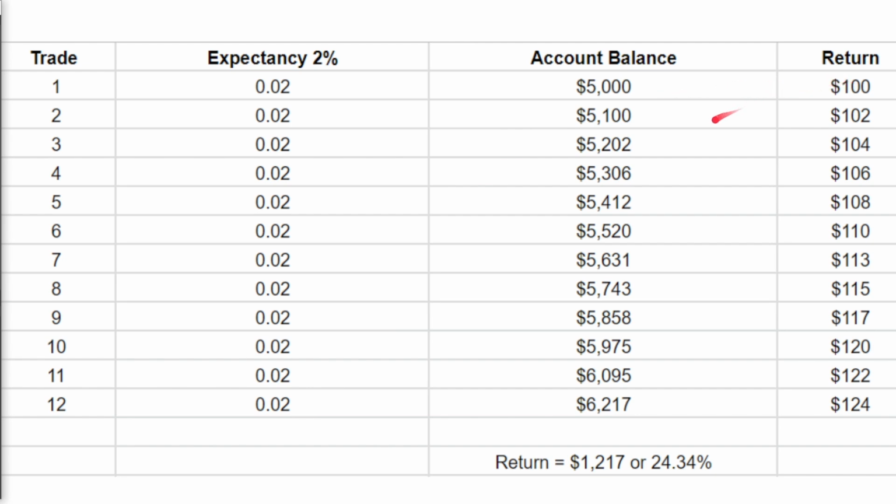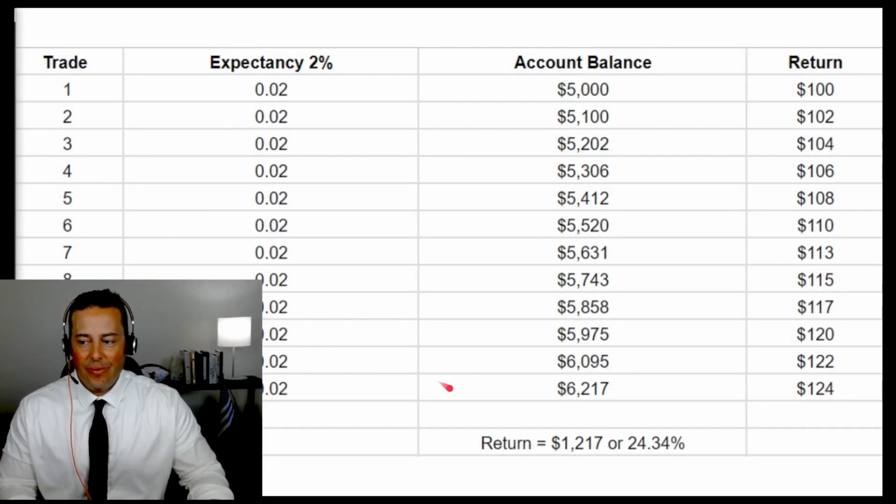Boom, 100. Now notice the trajectory per trade is now rising. Each trade, it's not static. And now you've got 110, 113, 115. And once we get down to about that 8 mark or that 10 mark, you'll notice that our gains are growing larger. So what can we really say about this table and this chart? Our return, take a look at our return, $1,200, 24%.